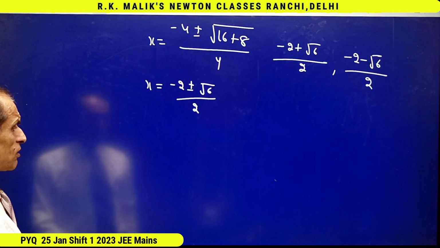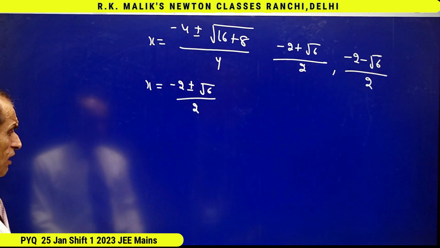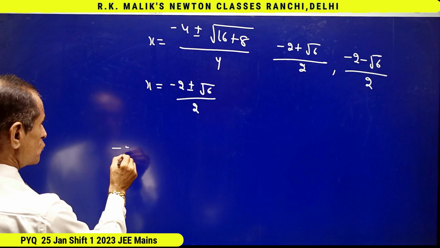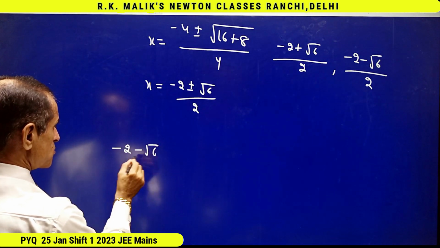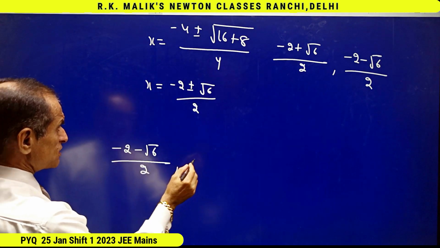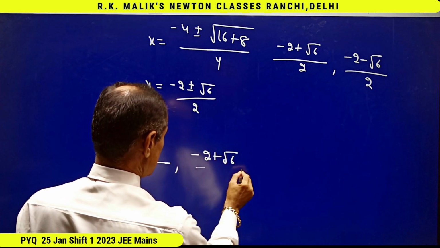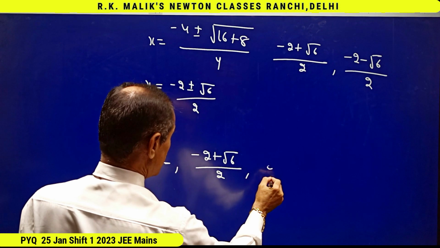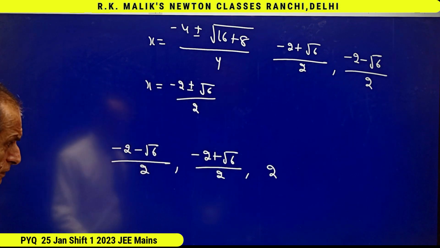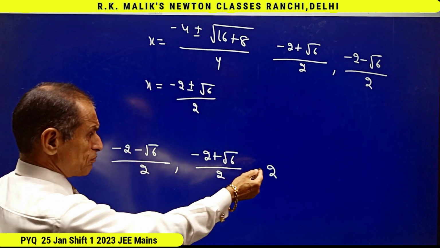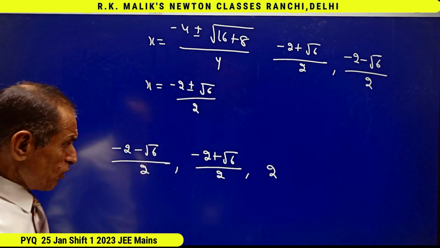Hence we can say the given graph has three turning points: (minus 2 minus root 6) by 2. Second will be at (minus 2 plus root 6) by 2, and third will be x equal to 2 is given. It is clear that this is greatest and this is smallest.